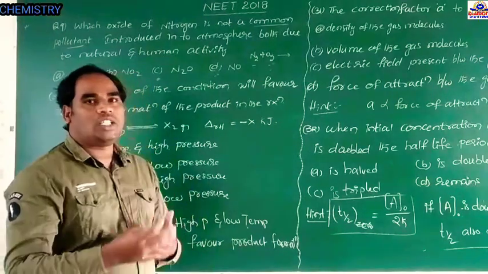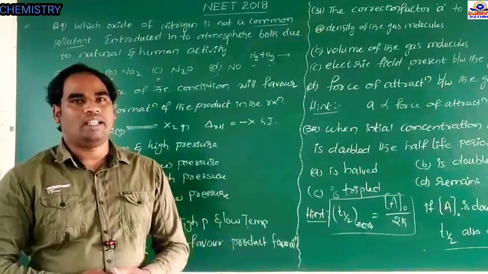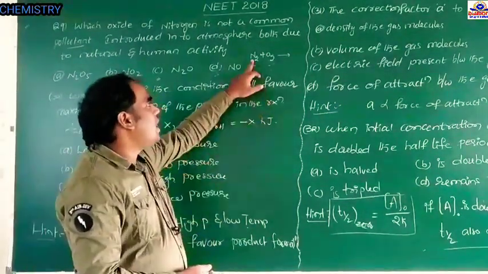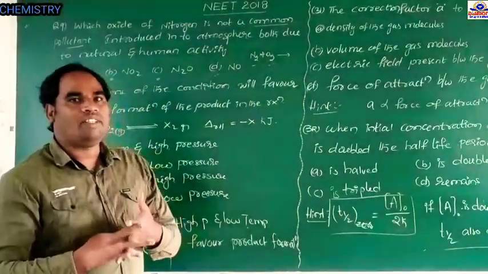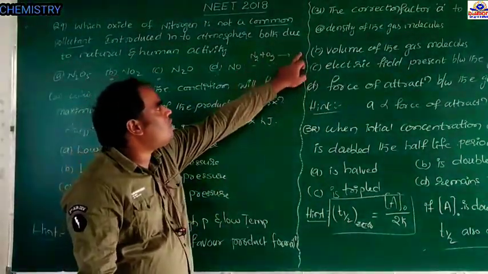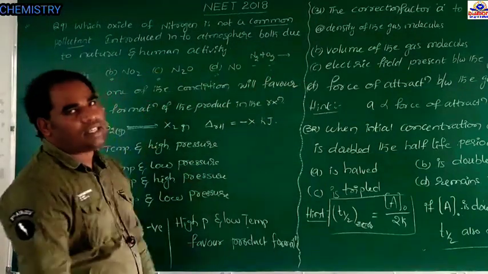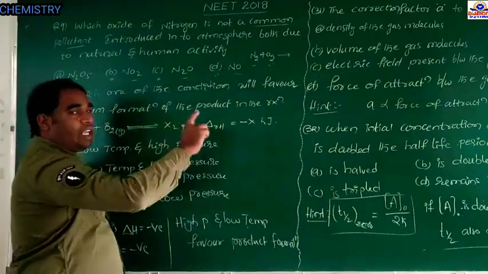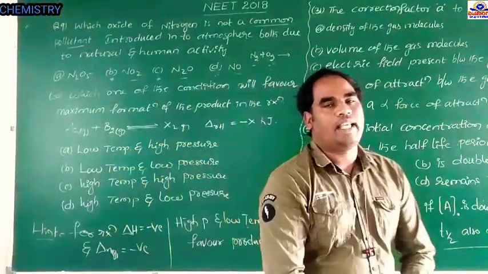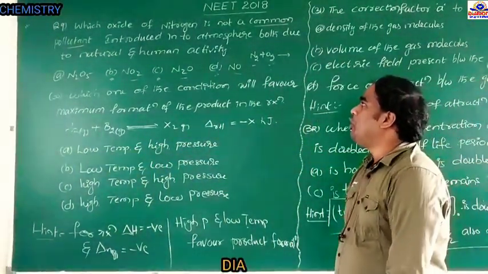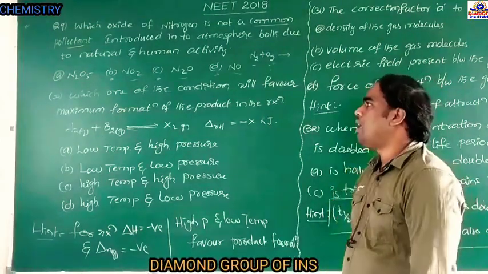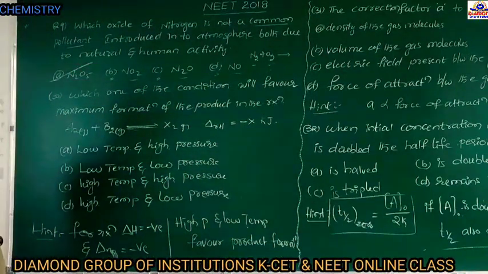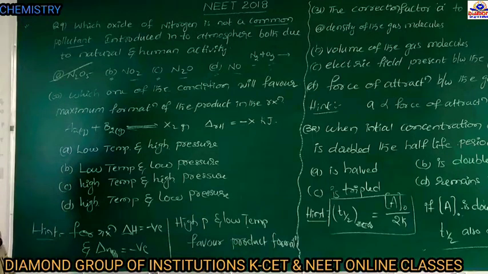Therefore, when fossil fuels are burnt, or in automobile engines, nitrogen gas and oxygen gas combine with each other and form nitrogen monoxide, NO. Nitrous oxide and nitrogen dioxide are also formed. So these nitrogen monoxide, nitrous oxide and nitrogen dioxide are released into the atmosphere due to natural and human activity. But N2O5 cannot be introduced into the atmosphere due to natural and human activity. This is the answer.